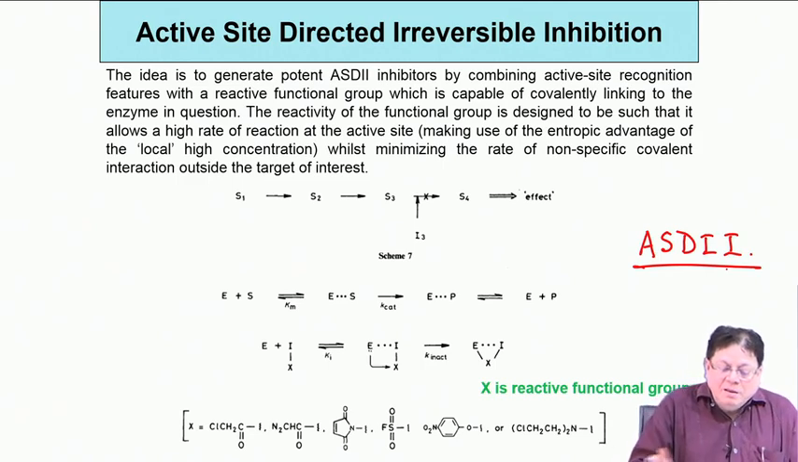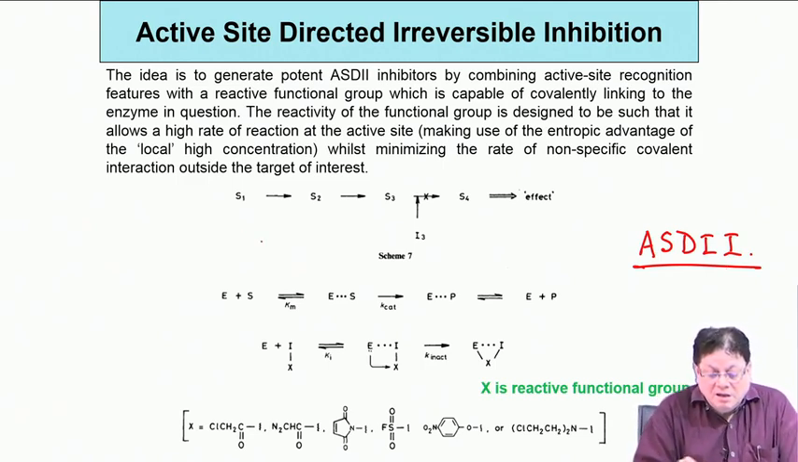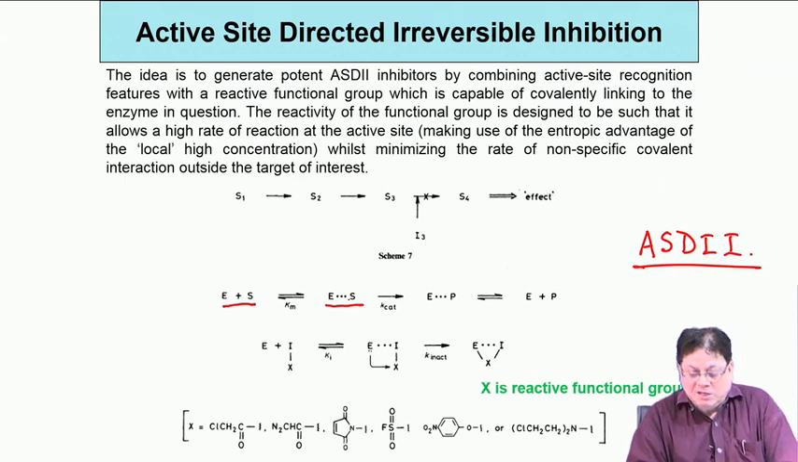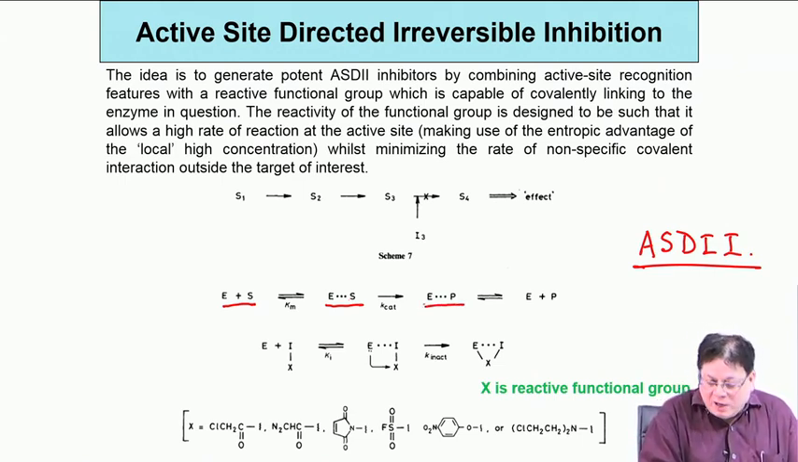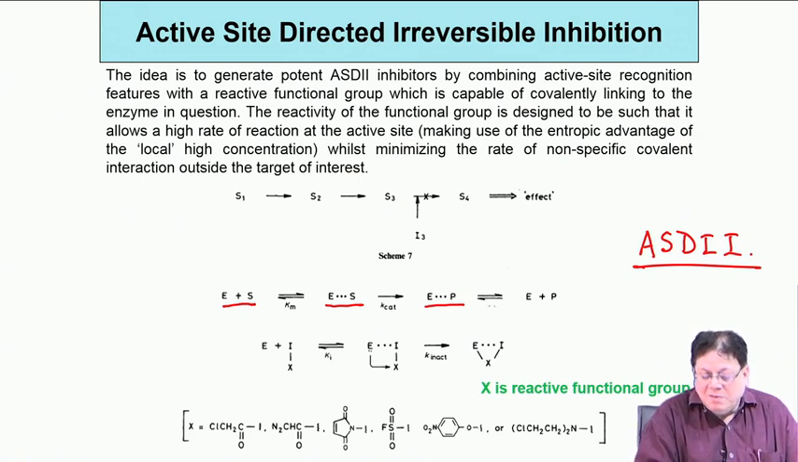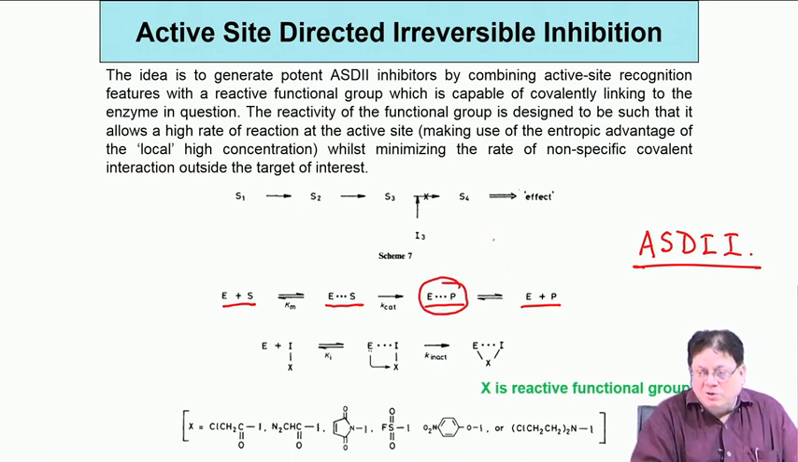Okay. Schematically, how is it shown? It is shown that E plus S, that is the normal, goes to the ES complex. Then actually it goes to the enzyme product complex, and then that goes to E plus P. Usually for the Michaelis-Menten equation, we generally do not consider this, because we assume that is a very fast dissociation.